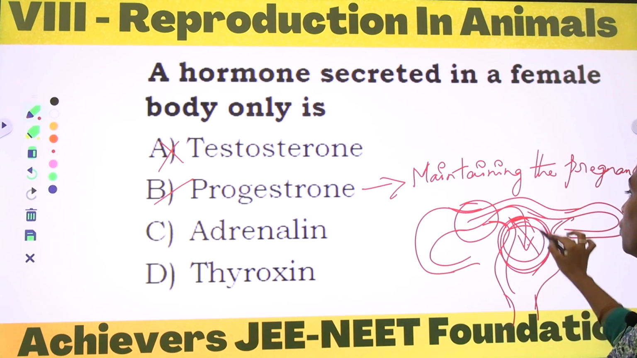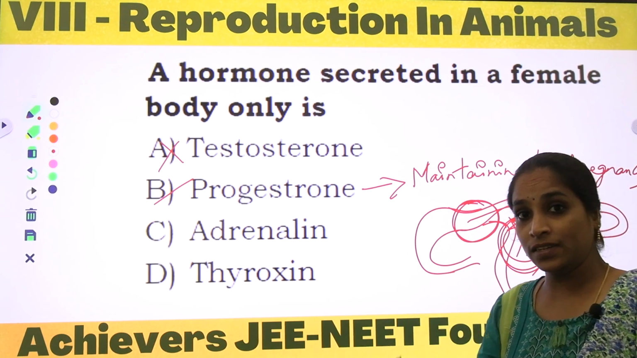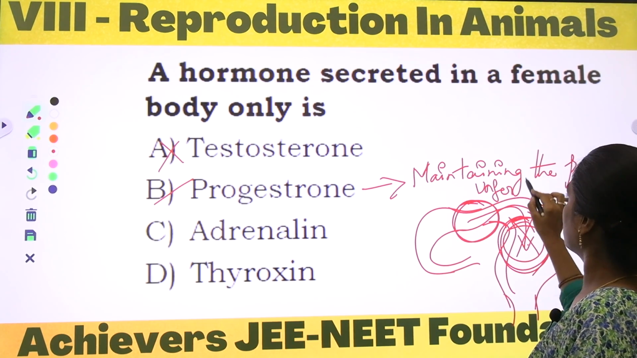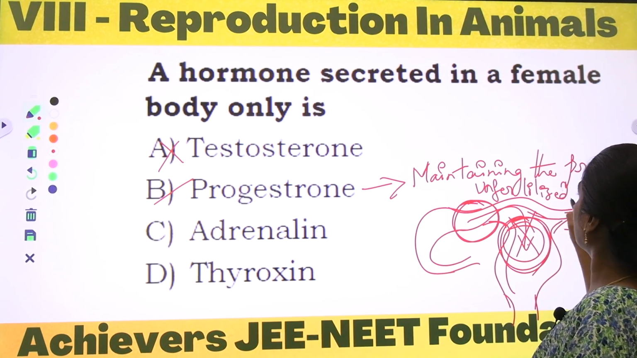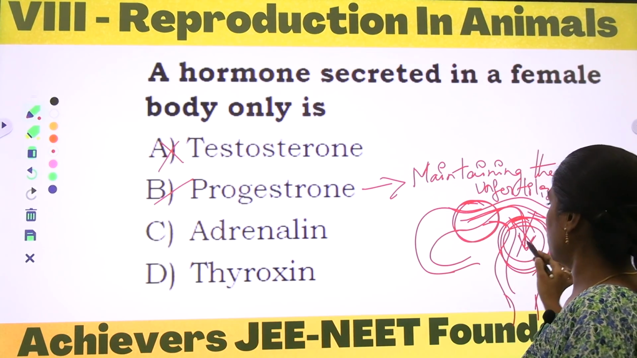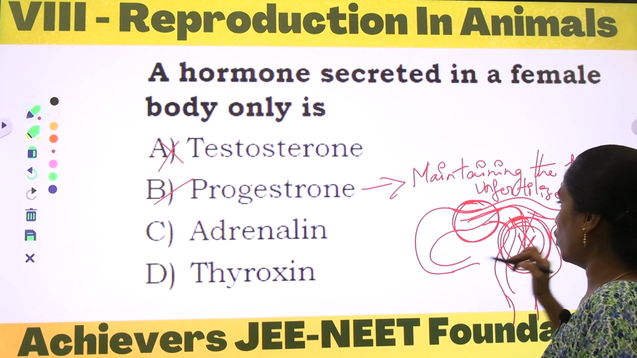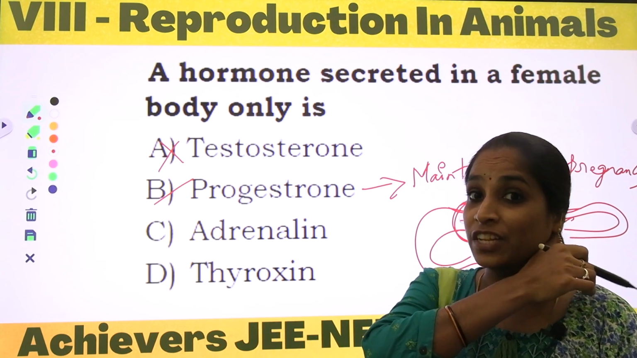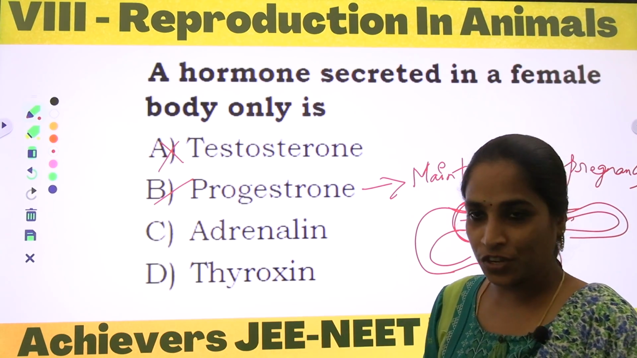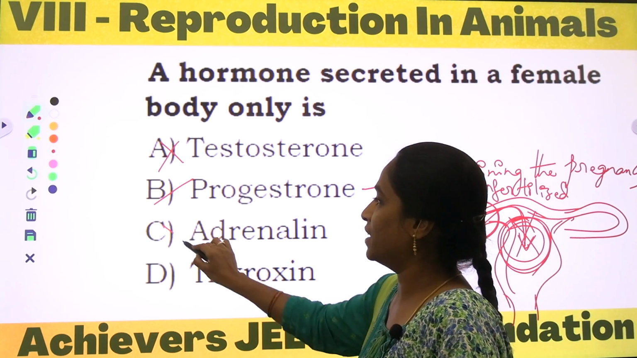In case there is no fertilization, we can observe the unfertilized, mature egg moving into the uterus, and the endometrial fluid will be oozing down along with the mature egg during the menstrual cycle. All these are maintained by the hormone progesterone. So the correct option is progesterone, and adrenaline is the wrong option.